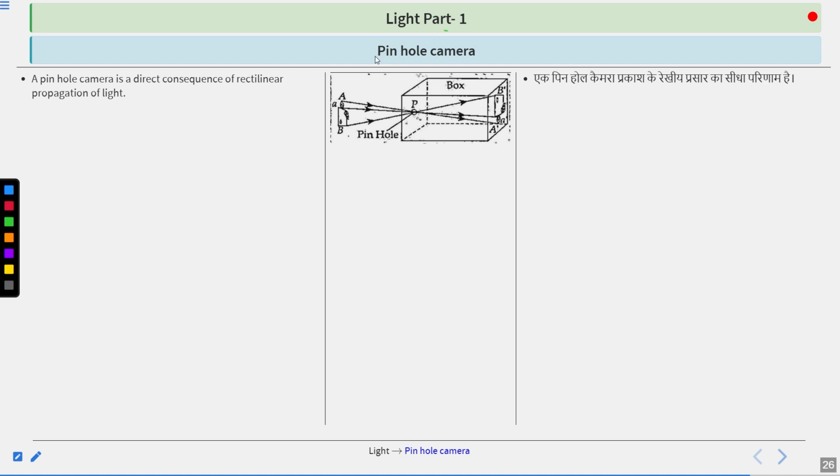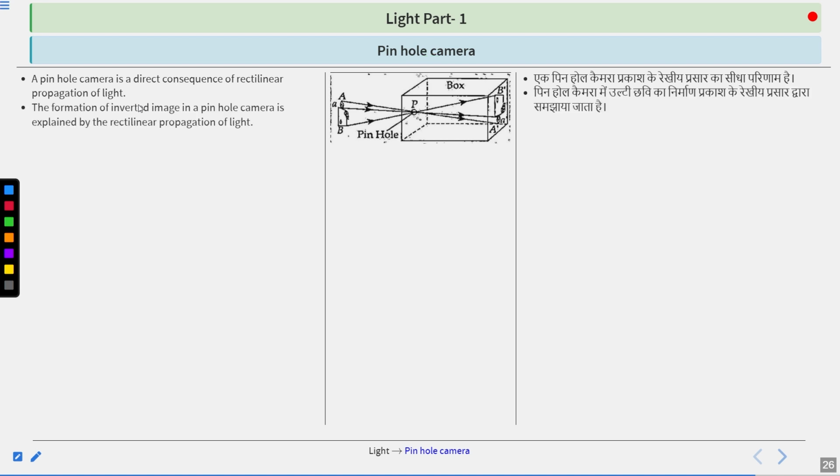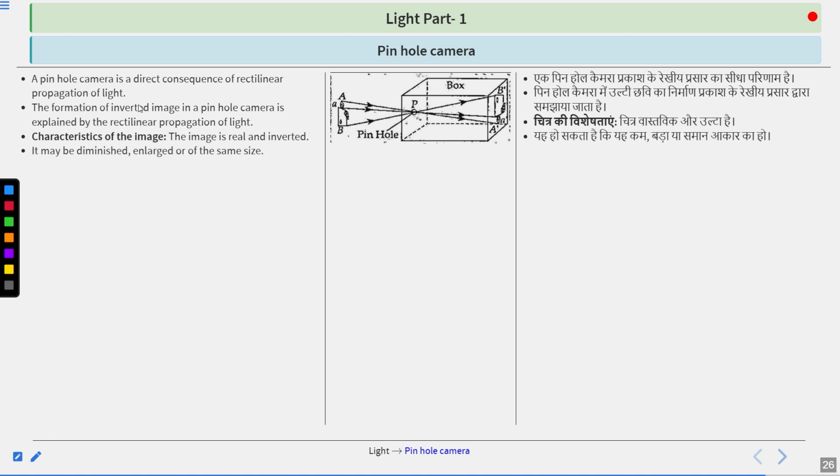Pinhole camera. Last point to be discussed. A pinhole camera is a direct consequence of the rectilinear propagation of light. The formation of an inverted image in a pinhole camera is explained by the rectilinear propagation of light. Characteristics of the image: it is real and inverted, and may be diminished, enlarged, or of the same size. The size of the image depends on the following two factors.